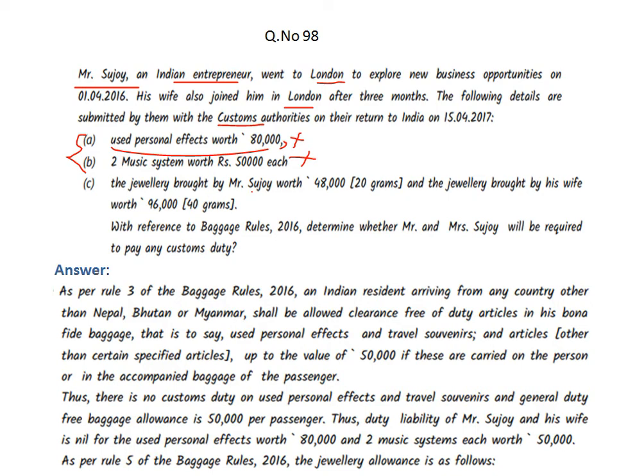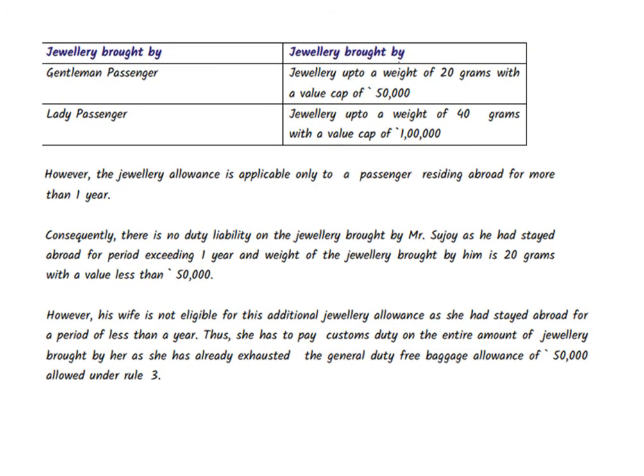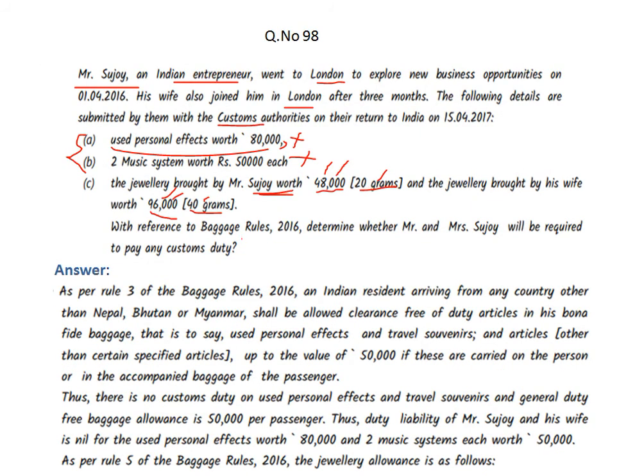Jewelry brought by Sanjay worth rupees 48,000, 20 grams, and jewelry brought by his wife worth 96,000 rupees, 40 grams. For male, jewelry of 20 grams is exempt up to 50,000 rupees, but it is 48,000. Then for female, 40 grams worth rupees 1 lakh is exempted. See, gentleman up to 20 grams, how much? 50,000 rupees. Lady passenger up to 40 grams, 1 lakh rupees exempted. So these two also are exempted.